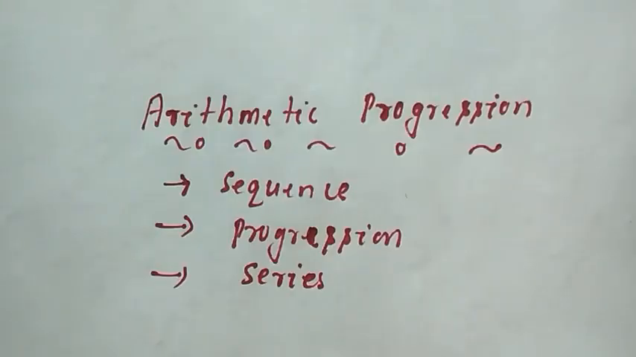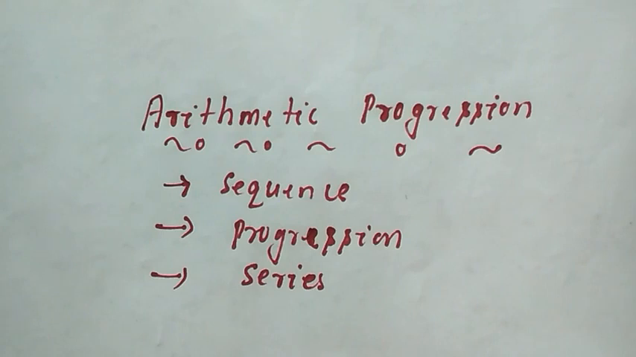Namaste children. In this session I am going to explain about our new chapter number 5, arithmetic progressions. Before we switch to arithmetic progression, we have to know about sequence, progression and series. And also you have to see how these three terms are interrelated to each other. And also I will explain what is the difference between sequence, progression and series.